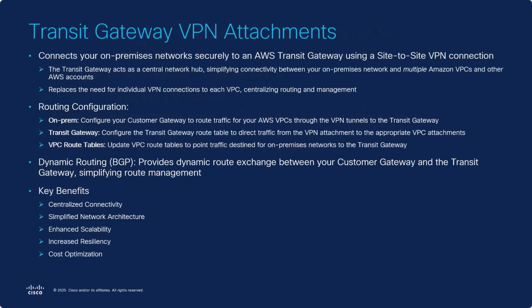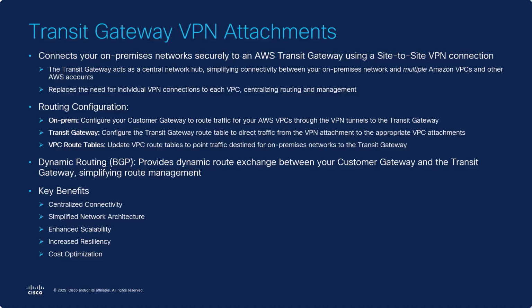You can connect a VPN directly to the transit gateway to avoid having to connect to multiple VPCs. The routing configuration is straightforward. The on-prem configuration is simply to determine which traffic should be sent through this connection. Transit gateway and VPC routing configuration are discussed in the routing video in this video series.